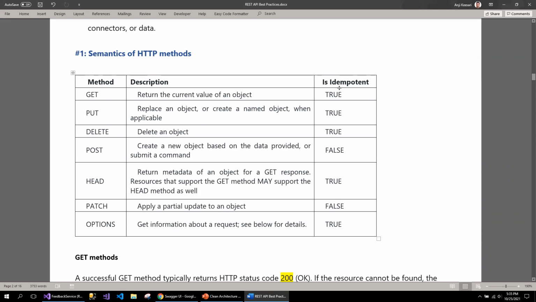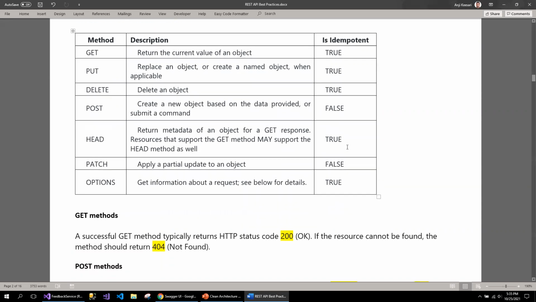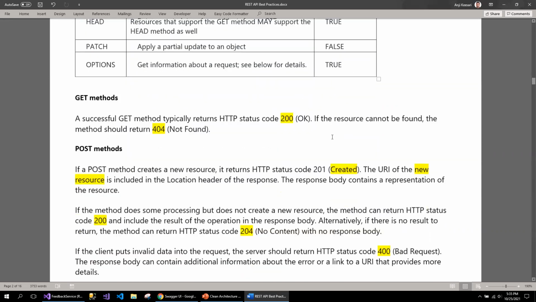But what is idempotent, and what is not? Idempotent means that when you invoke an API call once or more than once, the response structure and the object structure will not be changed. So for example, get, put, delete are idempotent, but post is not idempotent. The same thing with patch: it is also not idempotent. The rest of them are idempotent.